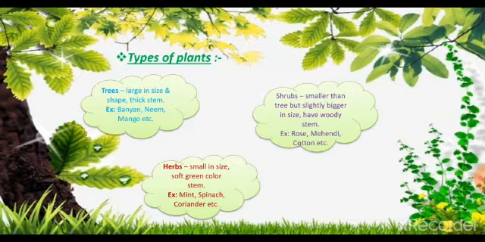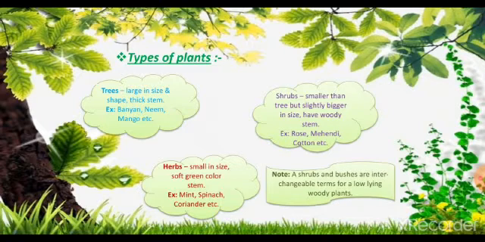Shrubs. Shrubs are smaller than trees but slightly bigger in size and have a woody stem. For example, rose, mehndi, and cotton plant. Then herbs. Herbs are small in size, having a soft green colored stem, for example, mint, spinach, coriander, etc. Here we have to take note that shrubs and bushes are interchangeable terms for low-lying woody plants.